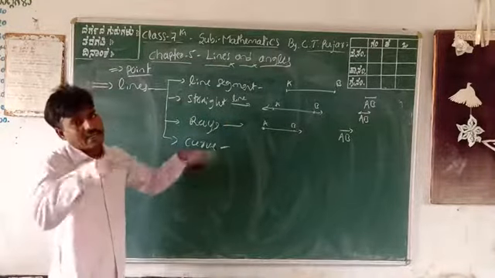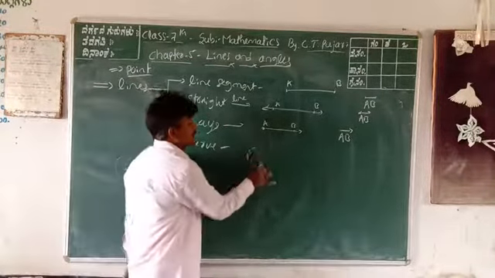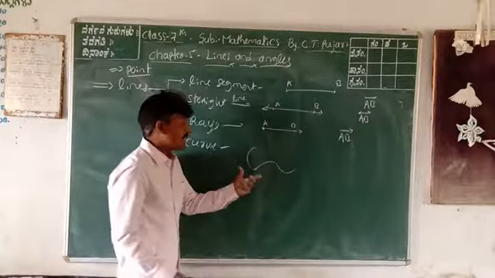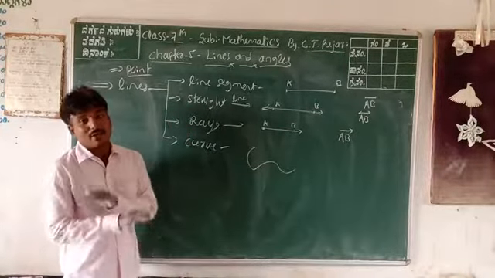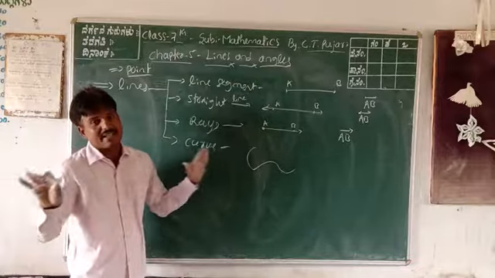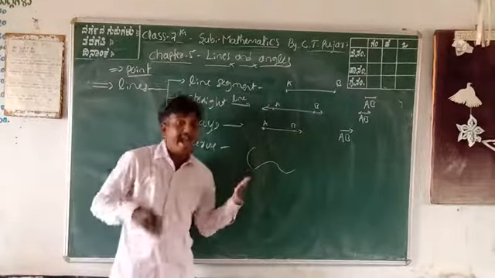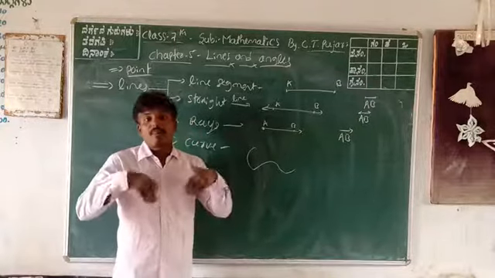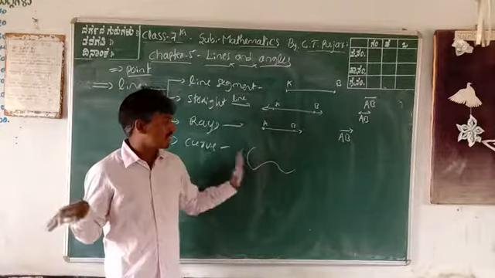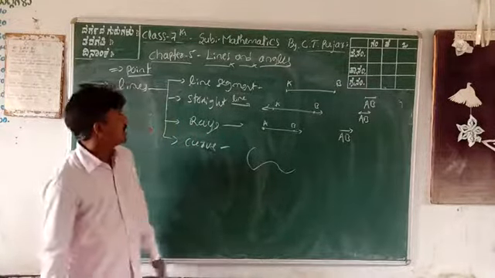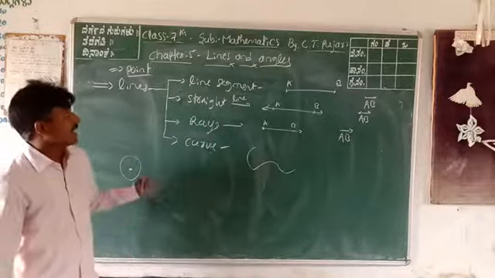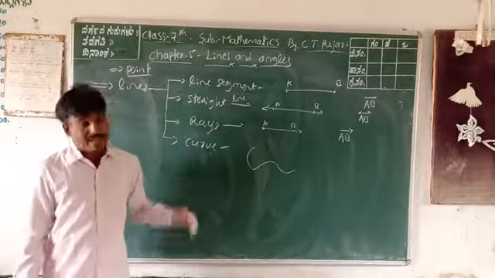And also the curve line. You can take any curve. It only has length. The line has only suitable length, with no particular direction. That is a curve line. What is a curve line? The curve line has length and no particular direction. That is called a curve line. Got it? These are all lines. After lines, next you can study about angles.